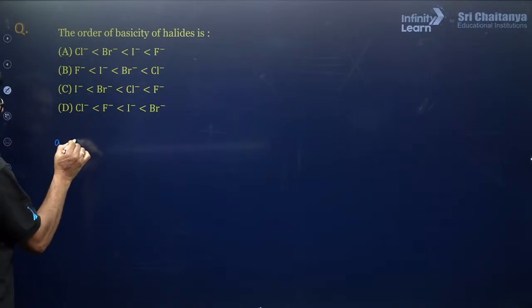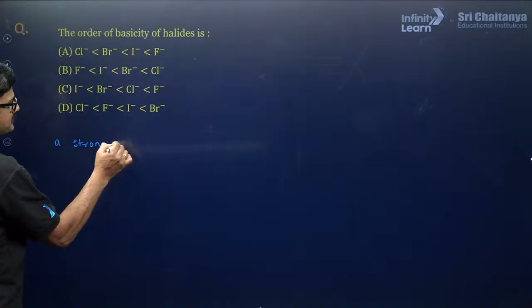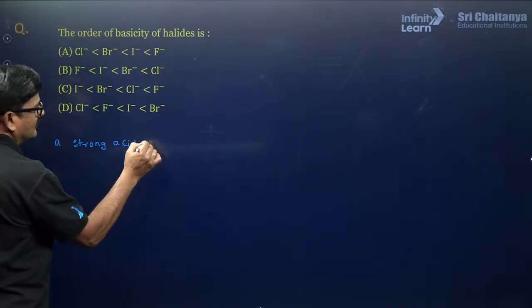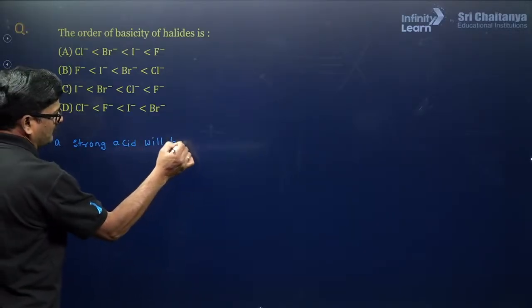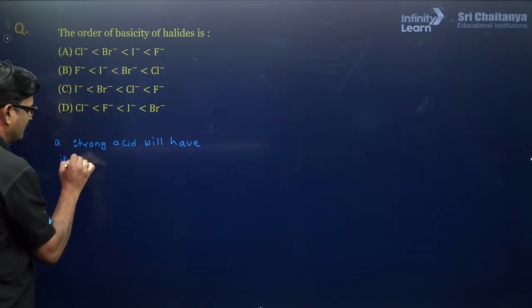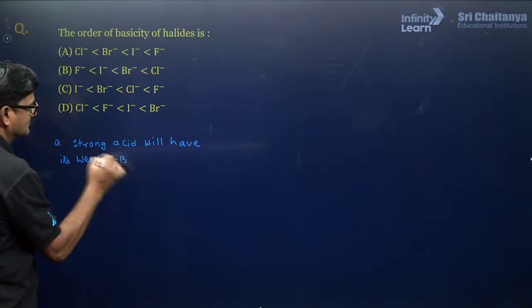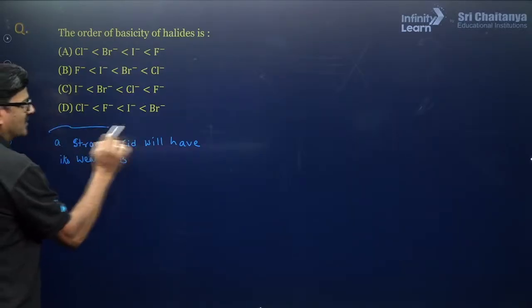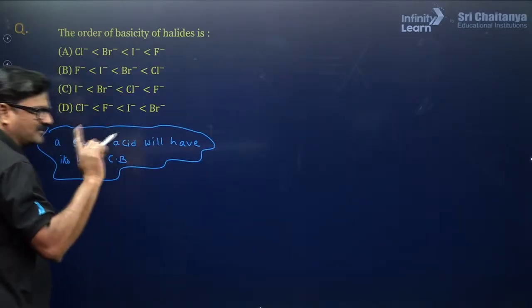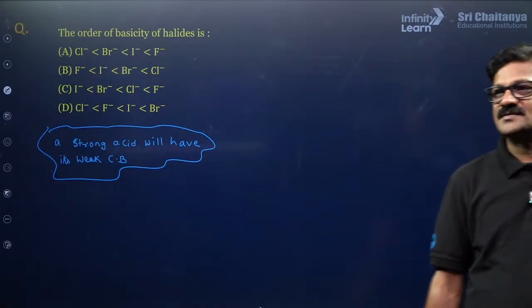A strong acid will have its weak conjugate base. That is a fundamental rule. Anywhere in chemistry we can use this.